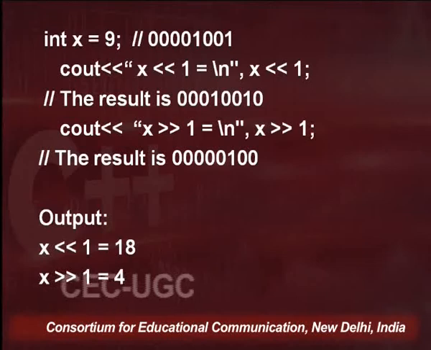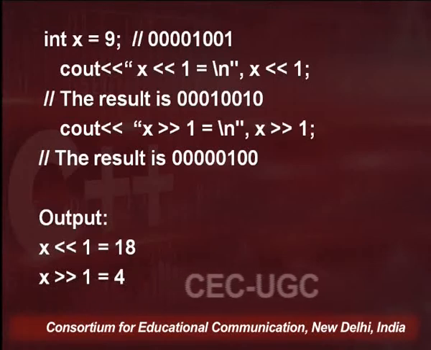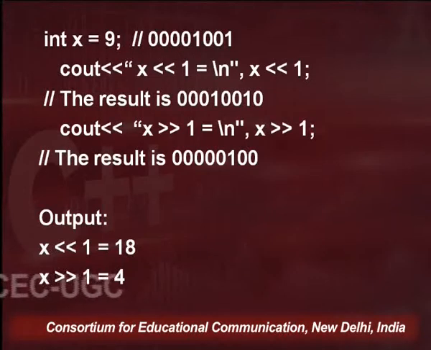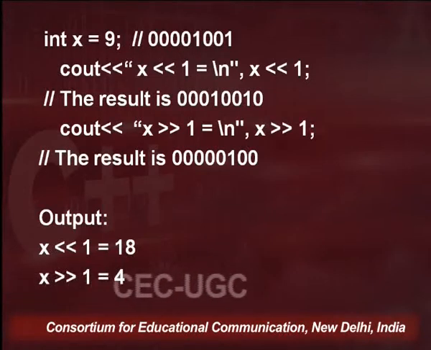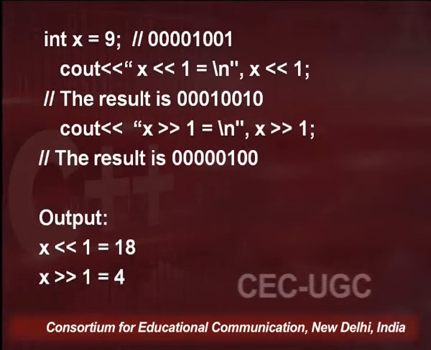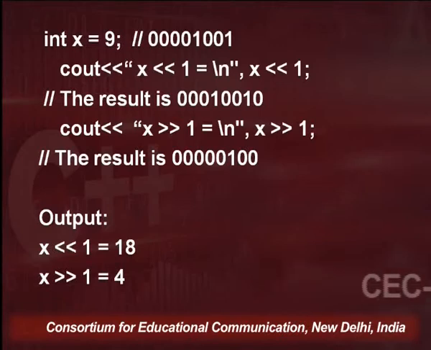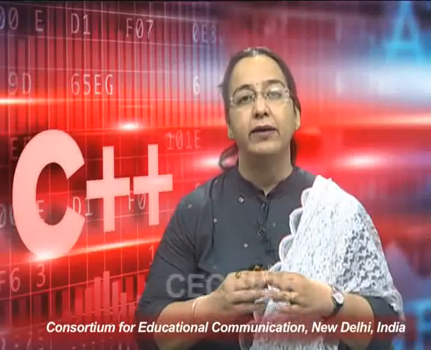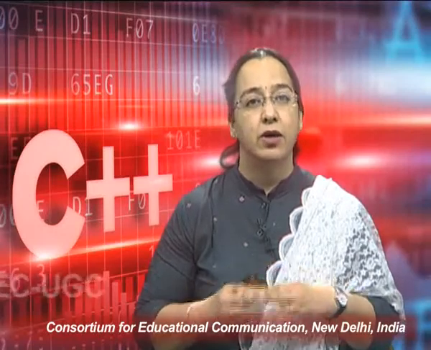Whenever we left shift a number, we double that number. That means 9 multiplied by 2 is 18. Left shift causes the number to be multiplied by 2, and right shift causes the number to be divided integer-wise by 2. So 9 divided by 2, the integer answer is 4.